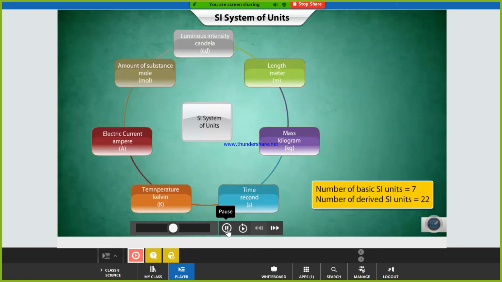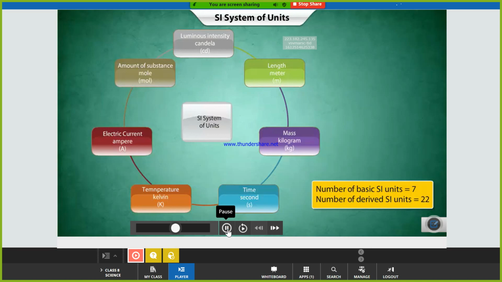There are 7 basic units and 22 derived units in the SI system. The basic units are the fundamental units, and the number of derived units is 22. The units derived from the fundamental units are called derived units.